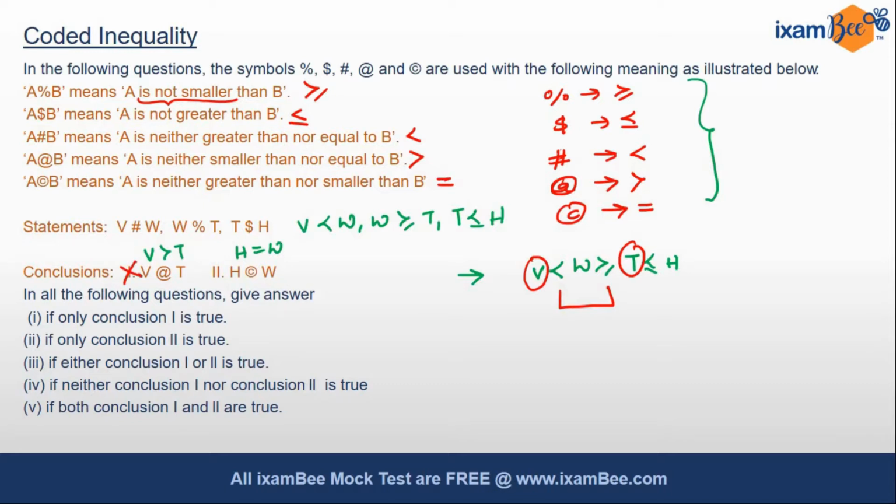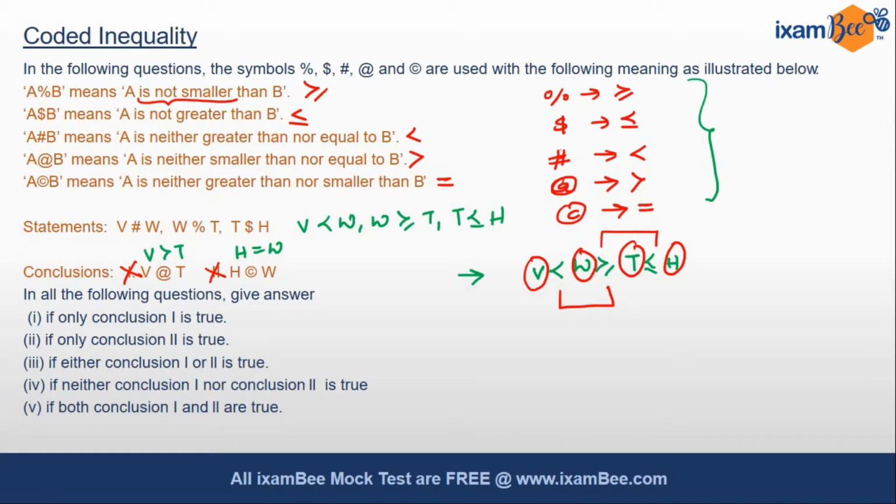H is equal to W. So we are talking about H and W. As you see, the symbols are in different directions. Hence, no conclusion will be here between H and W. So our conclusion second is also invalid. So we see both the conclusions are invalid.